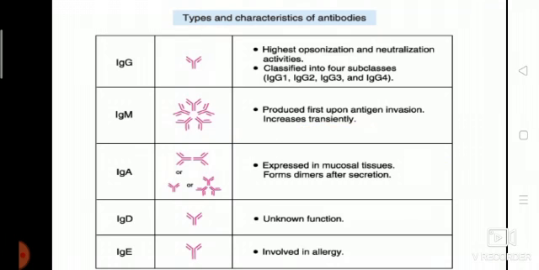Now, there are different groups or classes of antibody. These groups differ in structure and their biological properties. The class of antibody is called the isotype of the antibody. There are 5 isotypes or classes of the antibody in humans: IgG, IgM, IgA, IgD and IgE.